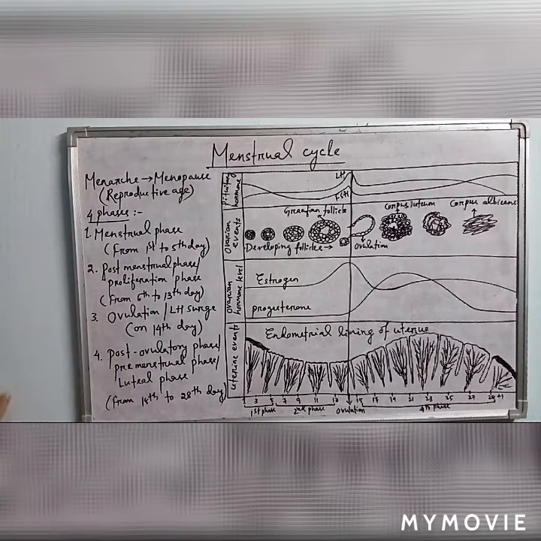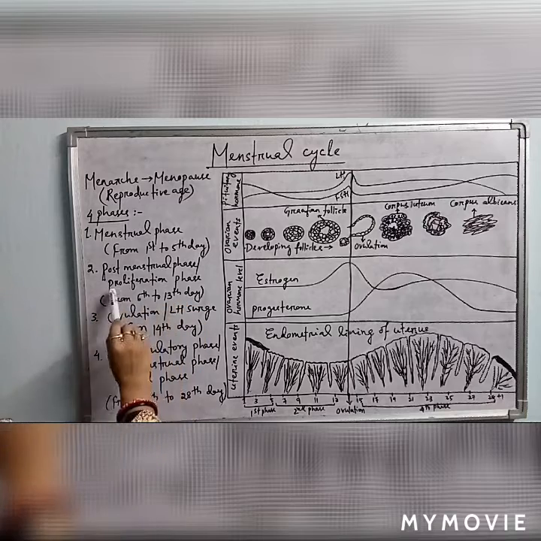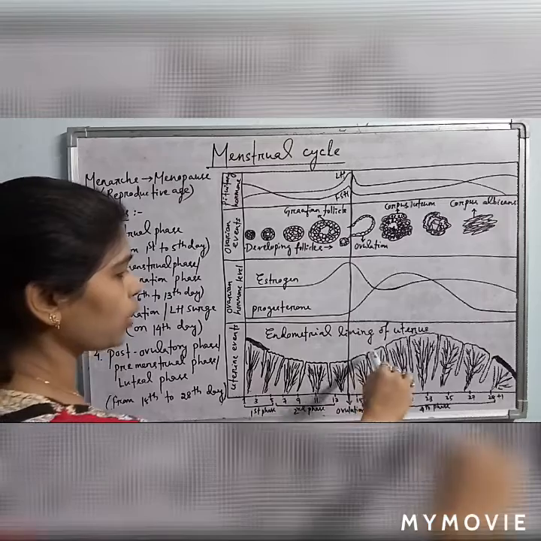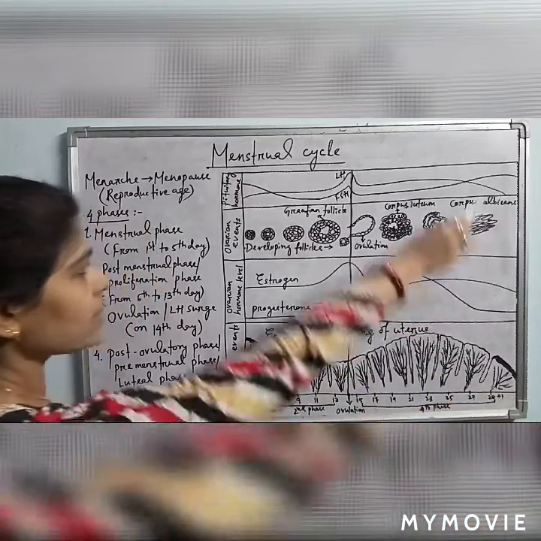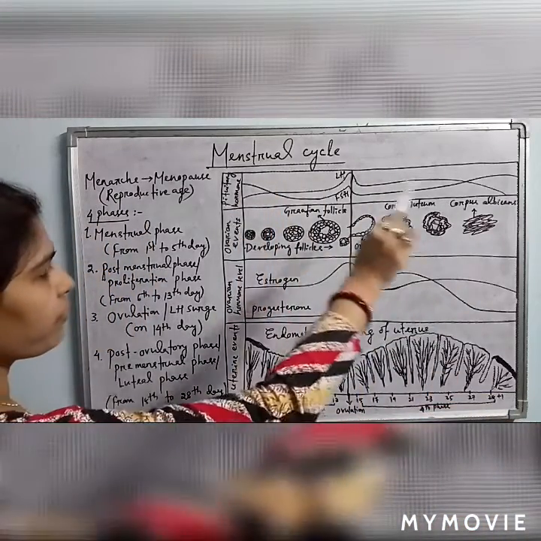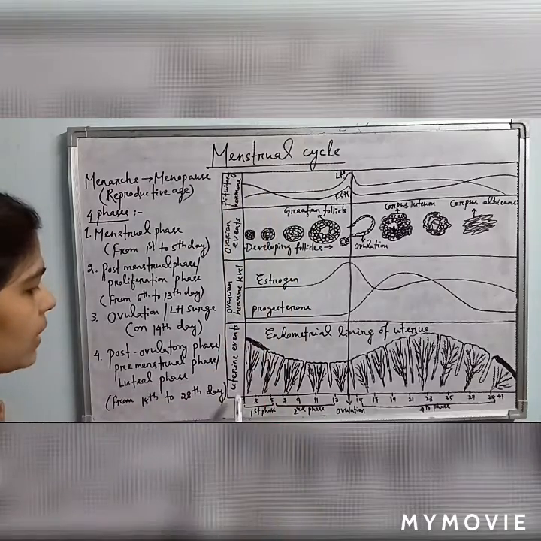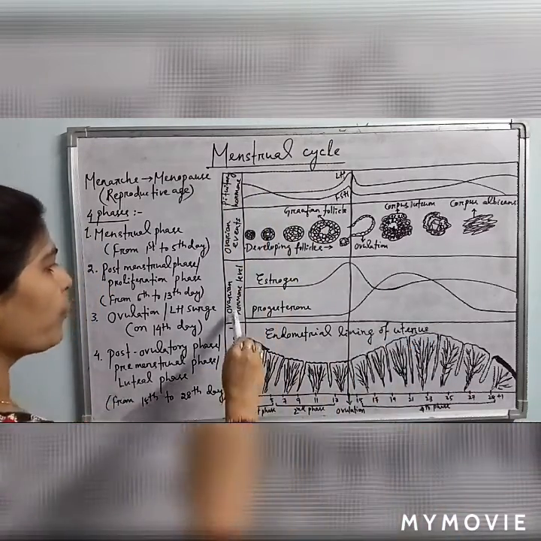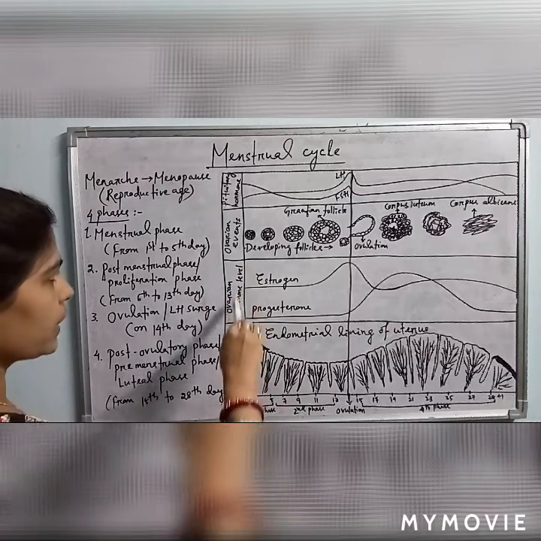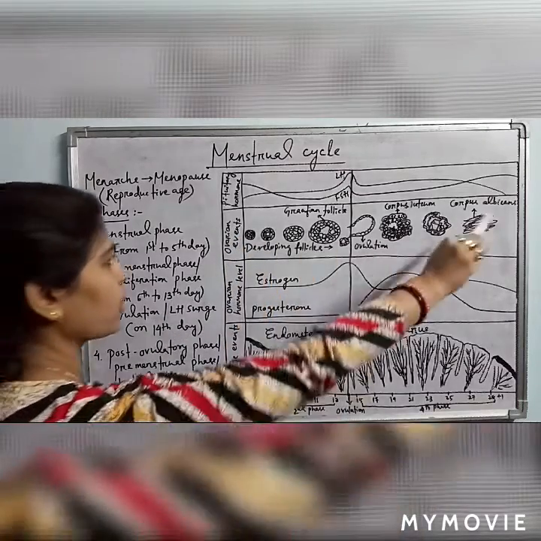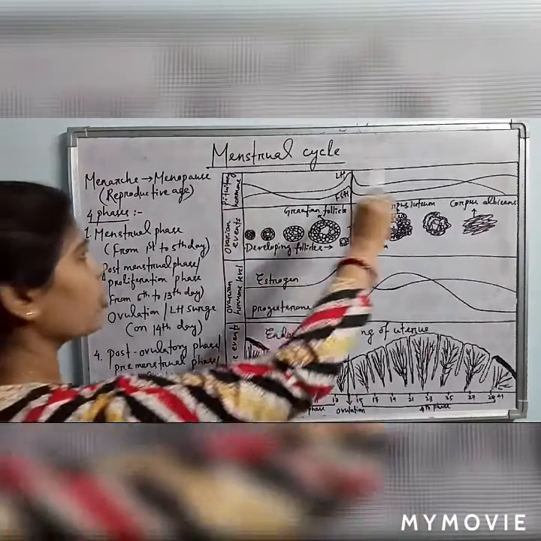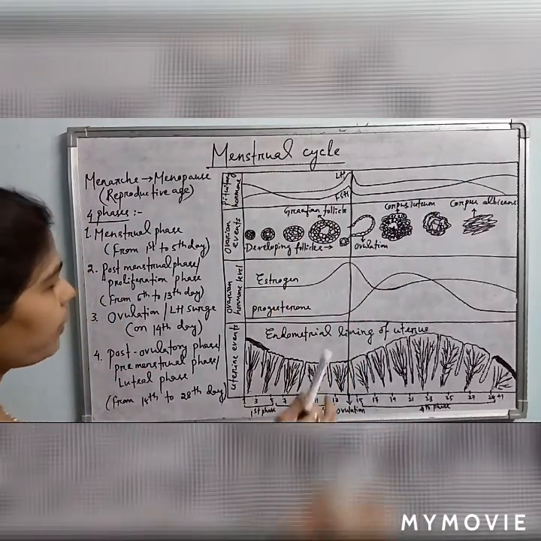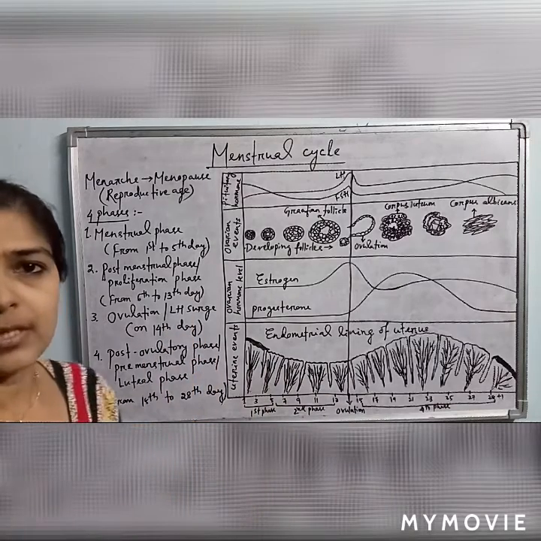Then the second phase is the post-menstrual phase or proliferation phase. What occurs exactly in this phase? See here, this is the endometrial lining of the uterus as shown. This diagram indicates very clearly the different phases of the menstrual cycle. This one indicates uterine events, this one indicates the ovarian hormonal level during the menstrual period, this is the ovarian events, what occurs in the ovary, and this is the pituitary hormonal level. So 4 different parts are there in this diagram, indicating the 4 different phases of the menstrual cycle.